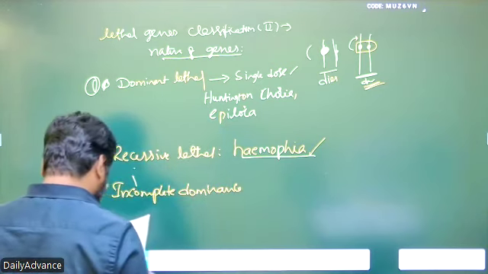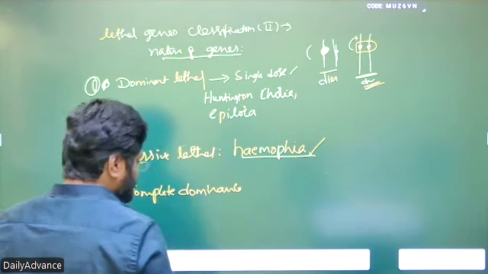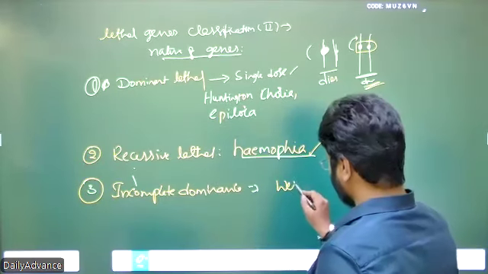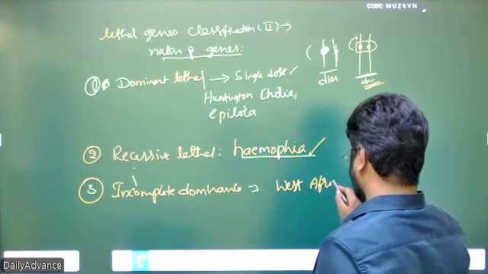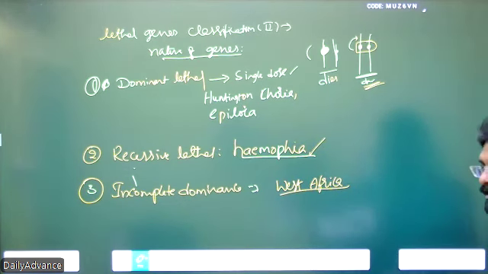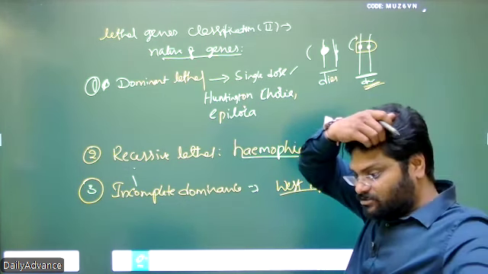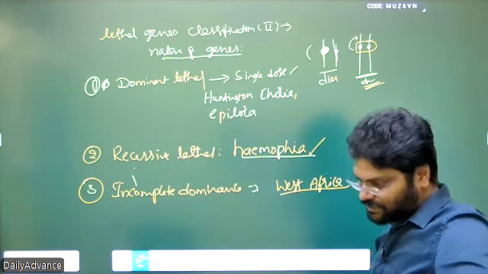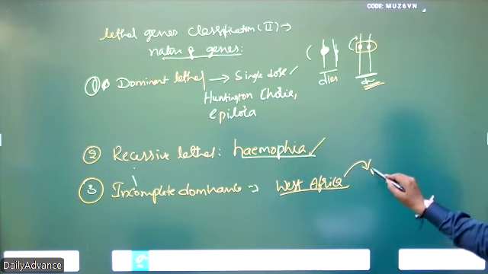So, incomplete dominance. Incomplete dominance is a case of West Africa. In West Africa, especially the equatorial belt, and in India too, in Telangana, Andhra, Maharashtra, wherever forest cover is very high, malaria is very high.